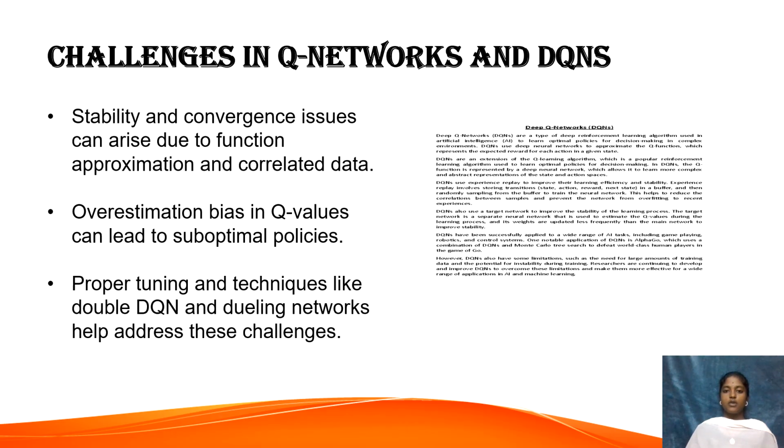Now let us discuss challenges in Q networks and DQNs. However, there are also some challenges because Q networks use function approximations. They can face stability and convergence problems during training. They sometimes overestimate Q values, which leads to poor decision making. To solve this, techniques like double DQN and dueling DQN have been introduced. These improvements help reduce overestimation bias and improve overall stability.